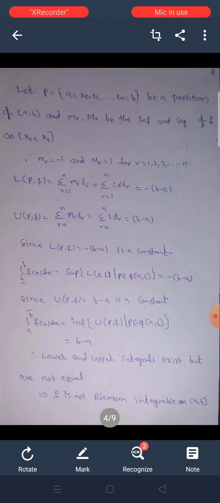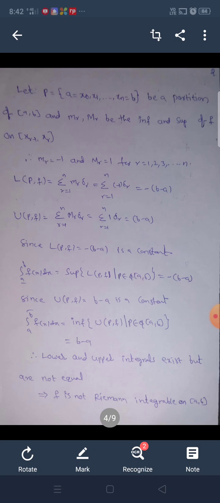Now we have to find L(P, f) and U(P, f). L(P, f) is equal to summation r = 1 to n of small mr delta r, which is equal to summation r = 1 to n of minus 1 into delta r, equal to minus (b minus a). U(P, f) is equal to summation r = 1 to n of capital Mr delta r, which is equal to summation r = 1 to n of 1 into delta r, equal to b minus a.